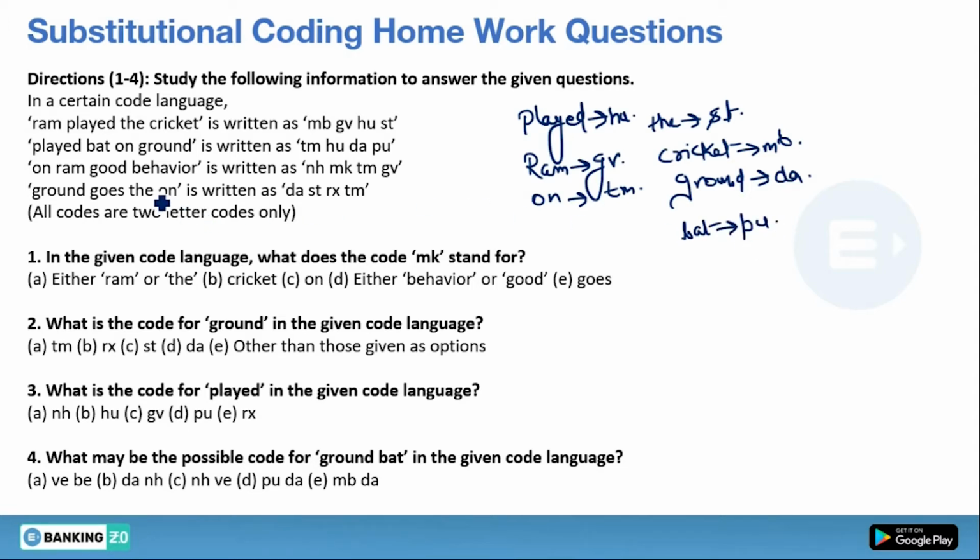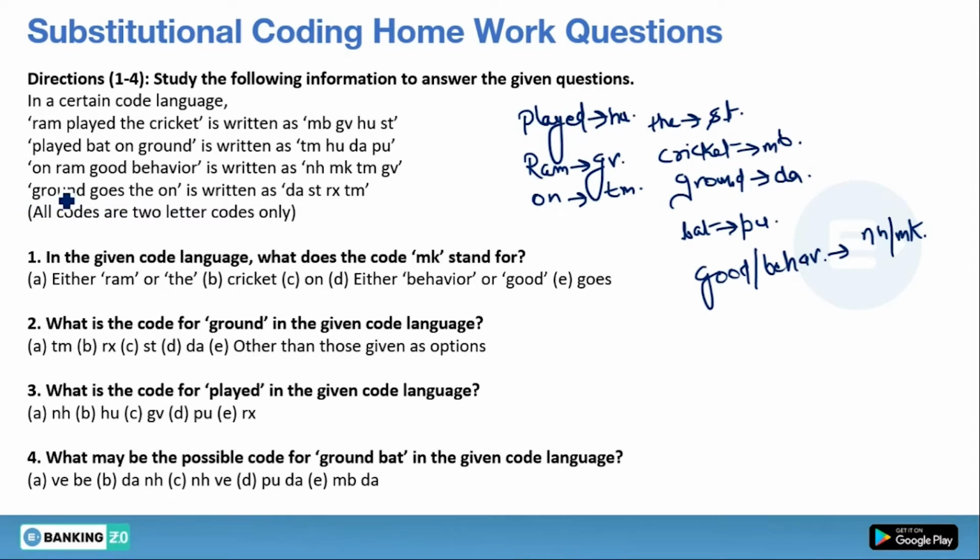Now check the third statement. We have found the code of on and RAM, and we don't know anything about good and behavior. So we have 2 words left, and the code must be of these 2 words only. For good and behavior, we are left with NH and MK. Now only one statement is left, that is ground goes the on.